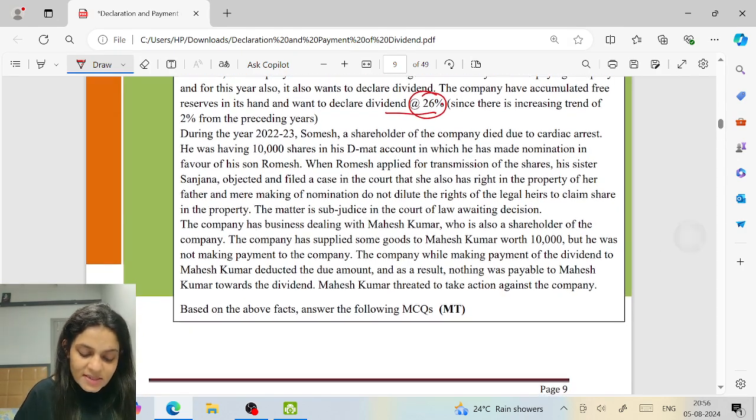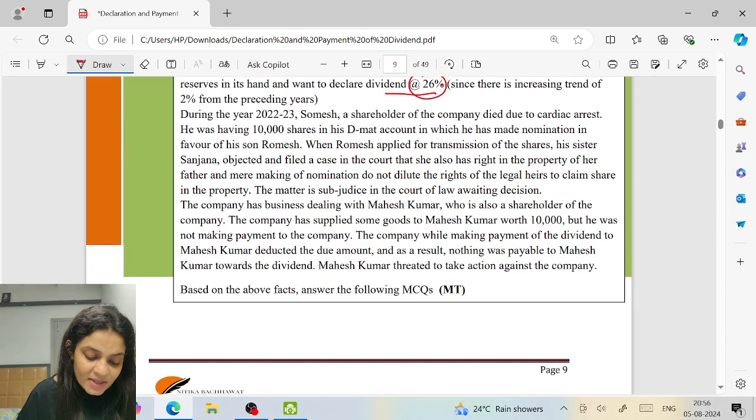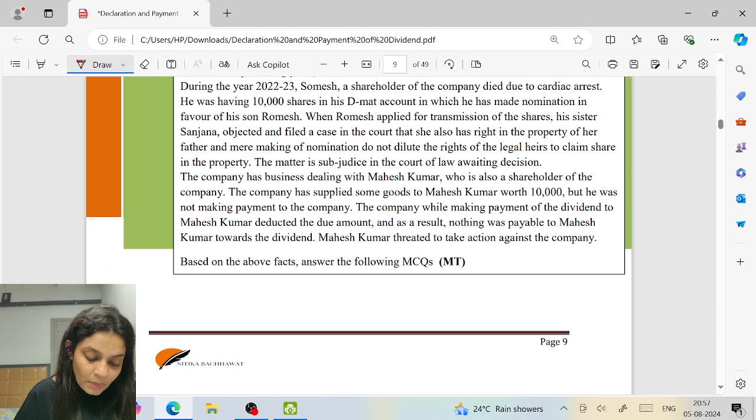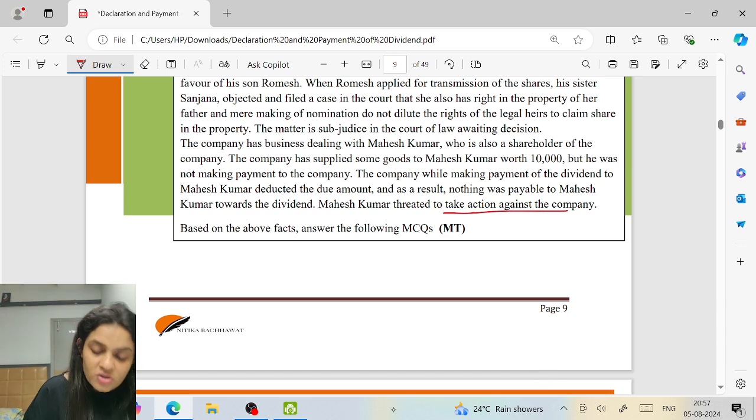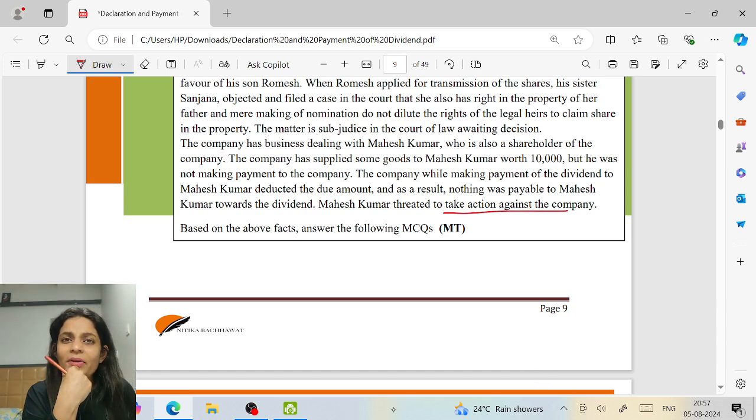The company has business dealings with Mahesh Kumar, who is also a shareholder of the company. The company has supplied some goods to Mahesh Kumar worth 10,000, but he was not making the payment. The company, while making payment of the dividend to Mahesh Kumar, deducted the due amount. As a result, nothing was payable to Kumar towards dividend. Mahesh Kumar threatened to take actions against the company. Can the company actually set off the money?